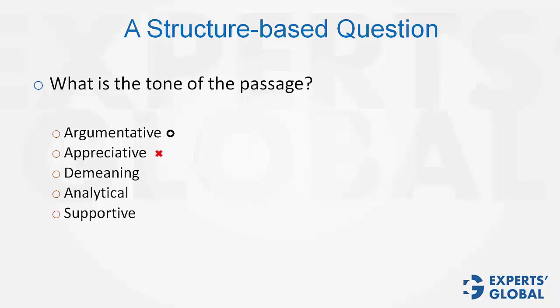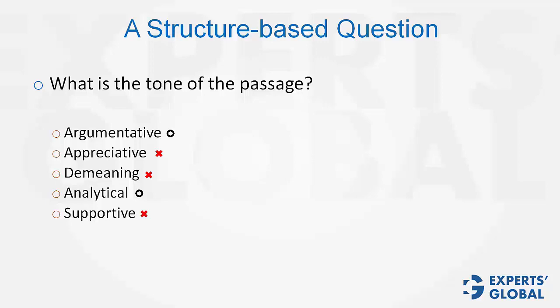Demeaning is a very strong choice. Such strong tonality is seldom correct on the GMAT. Analytical. This should stay. Supportive. Same problem. The passage also talks about the negatives. And see, option B and option E are very similar in nature. When 2 options mean the exact same thing, the chances are rife that both of them are going to be incorrect. E should also be eliminated.